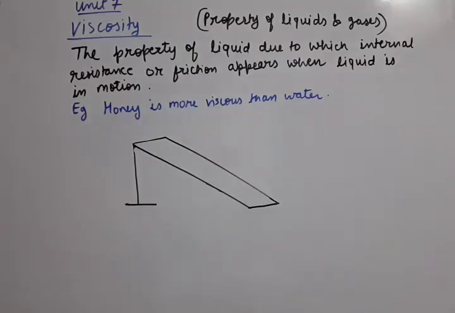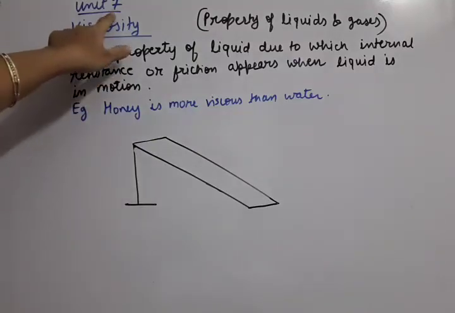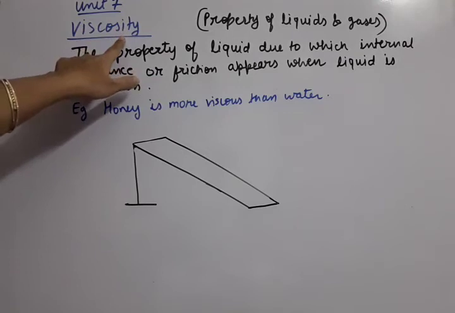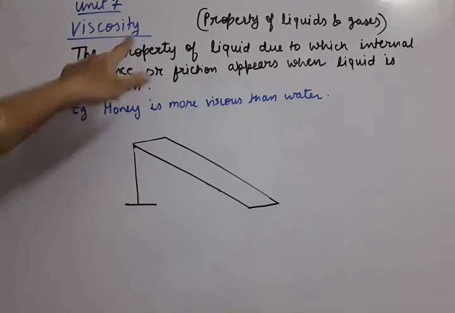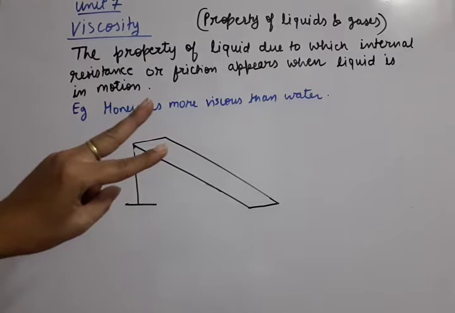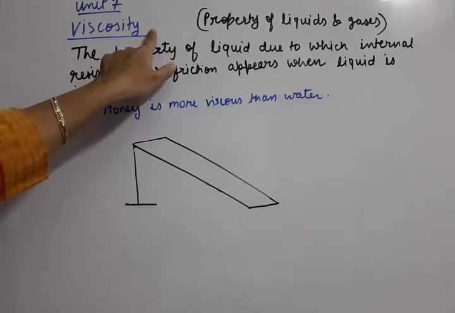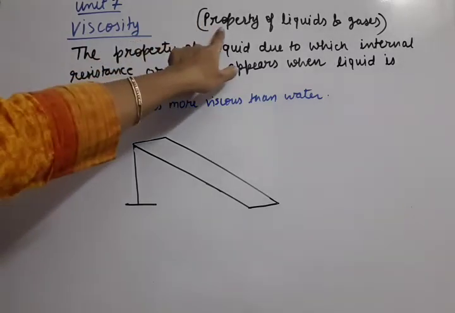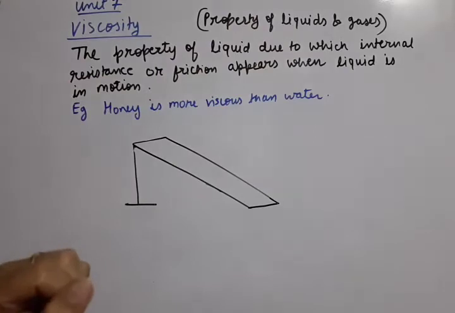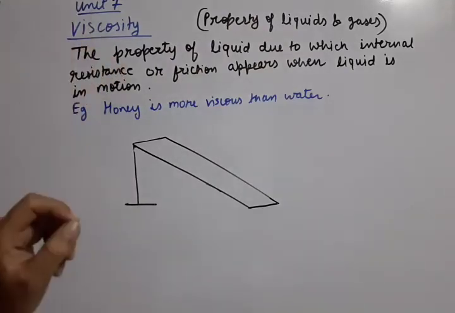Hello students. Today in our unit number 7, we are going to understand the third property, viscosity. We have completed the two properties, elasticity and pressure, and now we are going to understand the third property, viscosity. It is also the property of liquids and gases. Okay. Now, what is the meaning of viscosity?